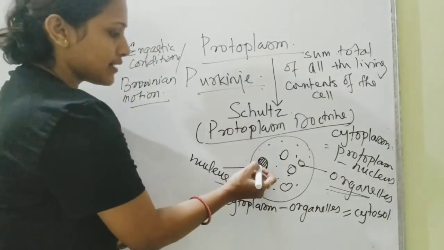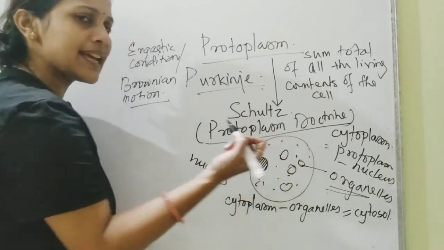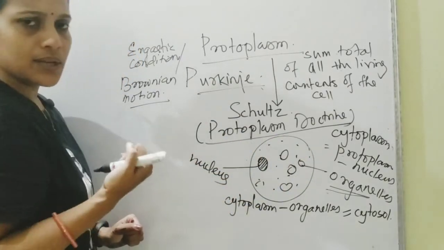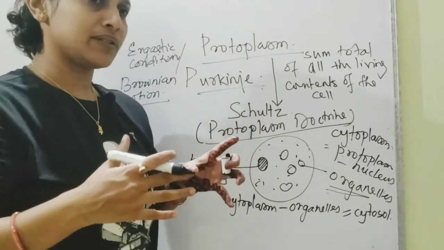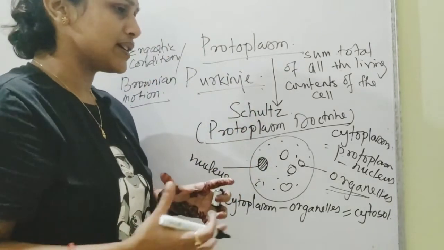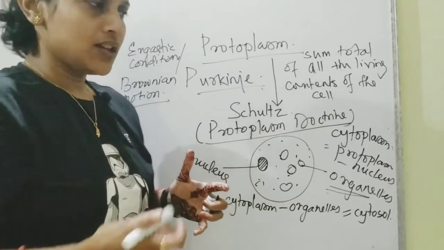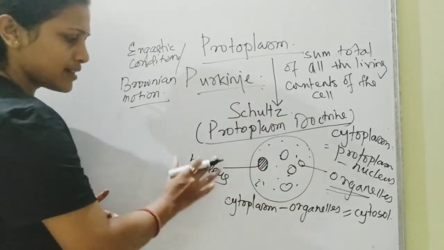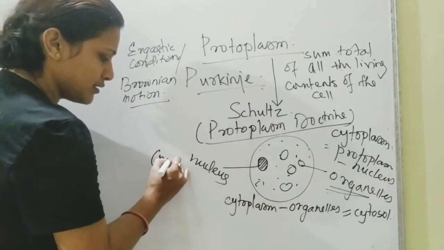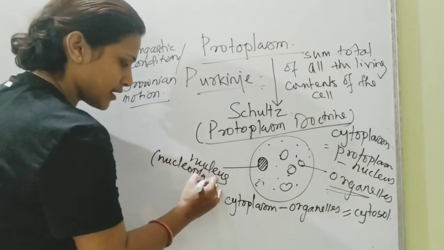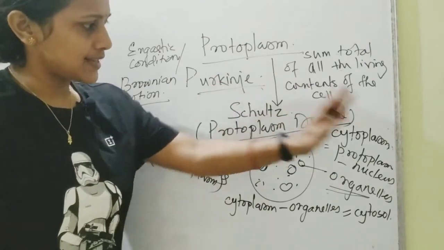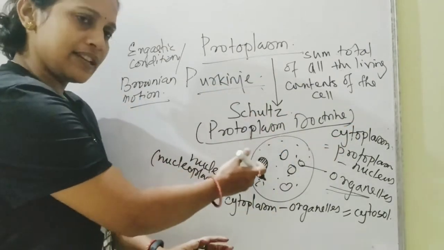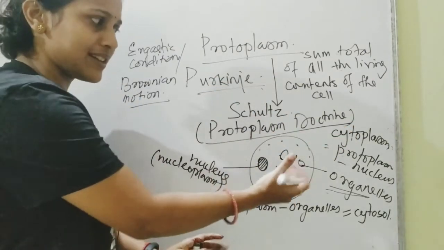Now the nucleus has been excluded from the cytoplasm. The reason is that the cytoplasm has totally different features and properties. The acidic medium, the pH of the cytoplasm, is very different from the nucleus. So whatever fluid is inside the nucleus is called the nucleoplasm. That's how we differentiate it. Protoplasm, cytoplasm: excluding the nucleus, the part is called cytoplasm.